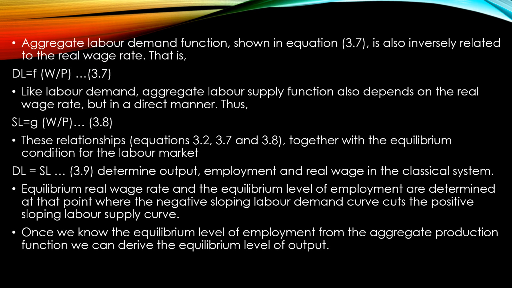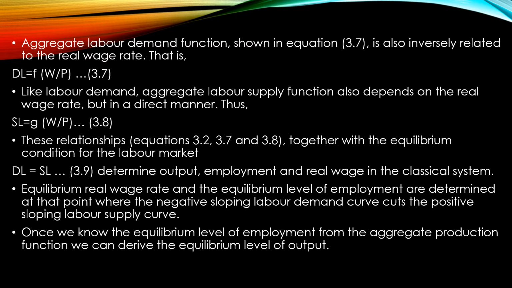Now, the aggregate demand curve for labor is inversely related to the real wage rate, that is DL is a function of W by P. Like the aggregate demand curve for labor, the aggregate supply curve of labor too is a function of W by P, the real wage rate. Taking all these relationships together with the equilibrium condition for the labor market, DL equals SL, that is demand for labor equals supply of labor, this will determine the output, employment and real wage rate in the classical economy.